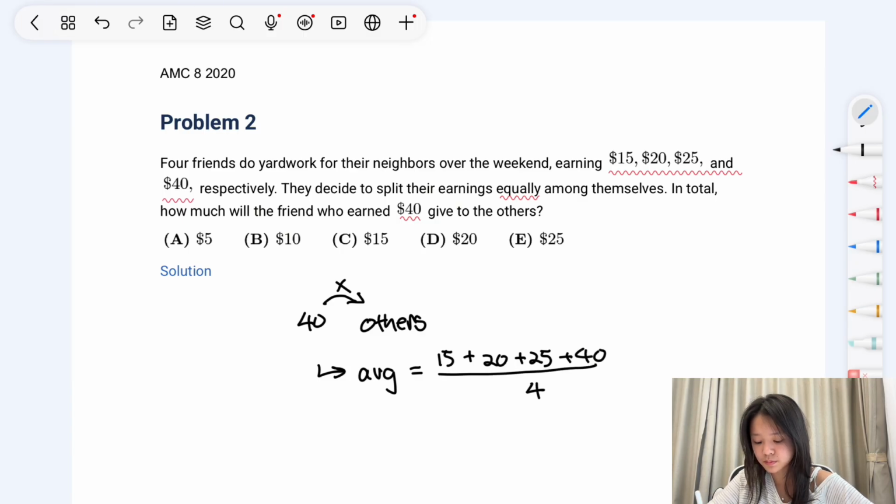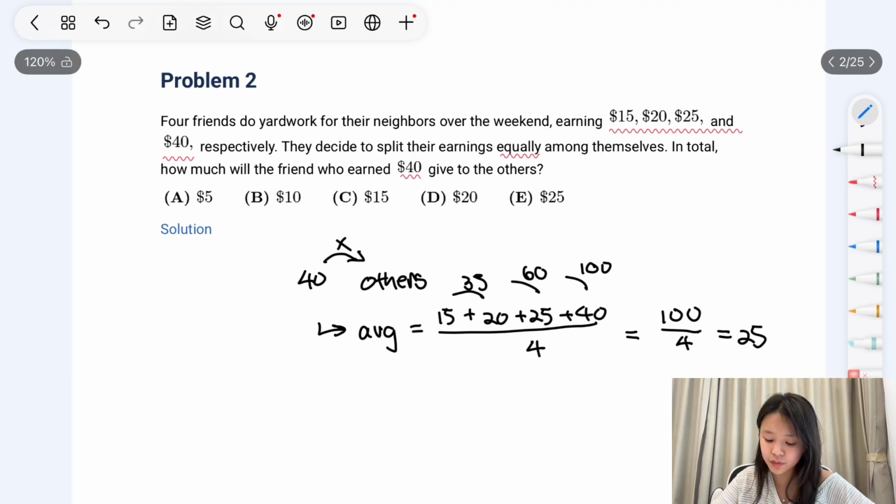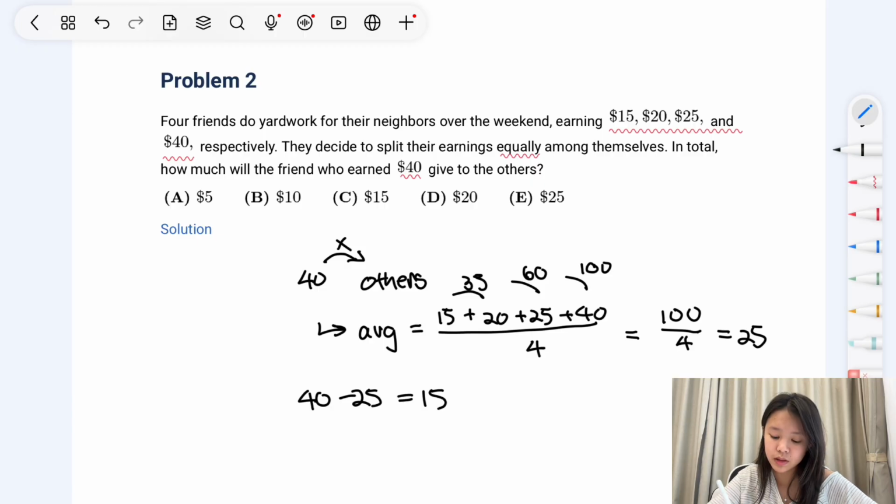That is the sum divided by 4. When we add up the top and the bottom, we get 35 plus 25 equals 60, and 60 plus 40 is 100. So the overall sum is 100, and 100 divided by 4 is 25. The friend who earned $40 has to end up with 25, which means they will be giving away $15 in total to all of their other friends.